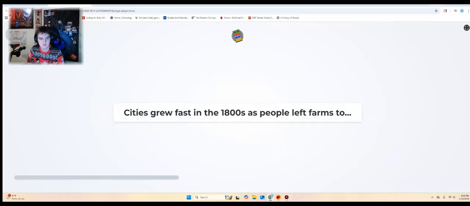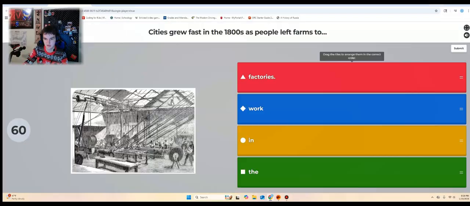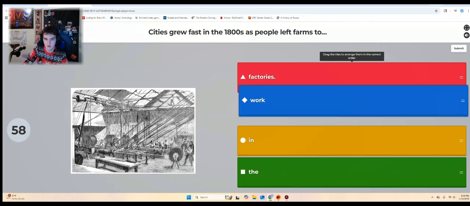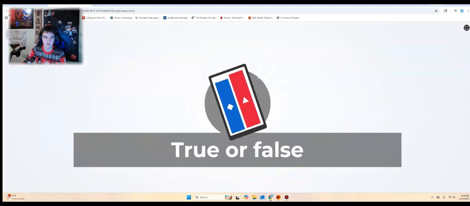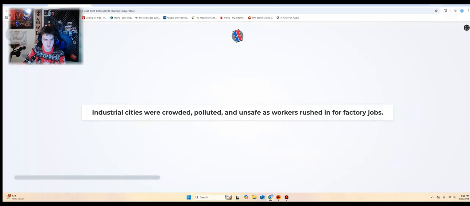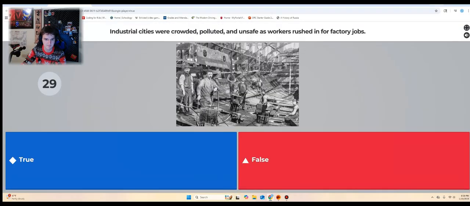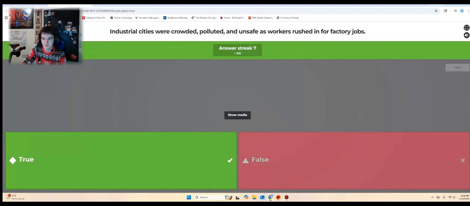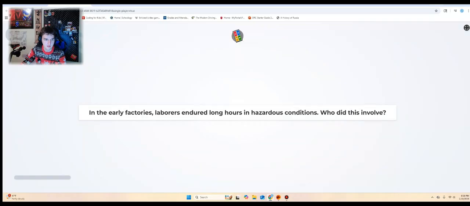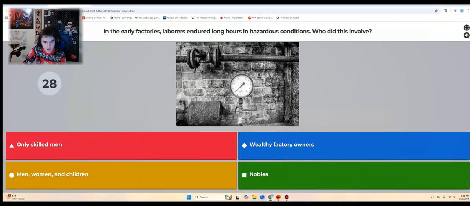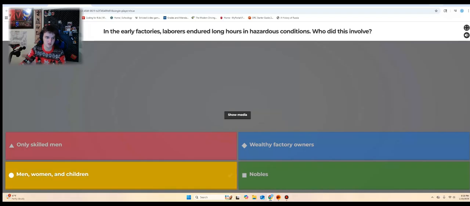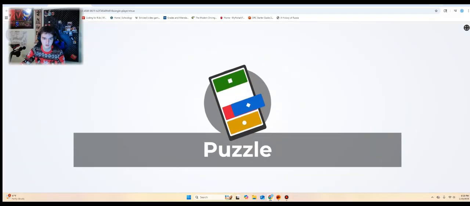Puzzle. Cities grew fast in the 1800s as people left farms to work in the factories. Yep, to work in the factories. Industrial cities were crowded, polluted, and unsafe as workers rushed in for factory jobs. I think that's true. Yep. In the early factories, laborers endured long hours in hazardous conditions. Who did this involve? Here, nobles, men, women, and children. Yeah, men and women and children.